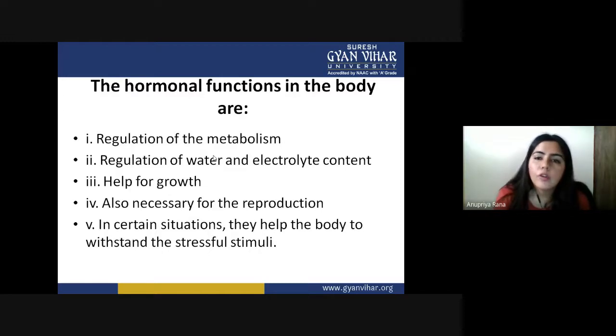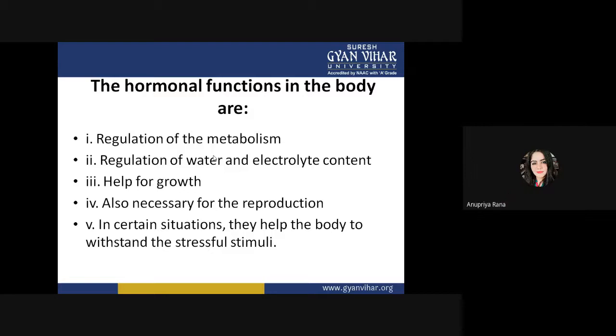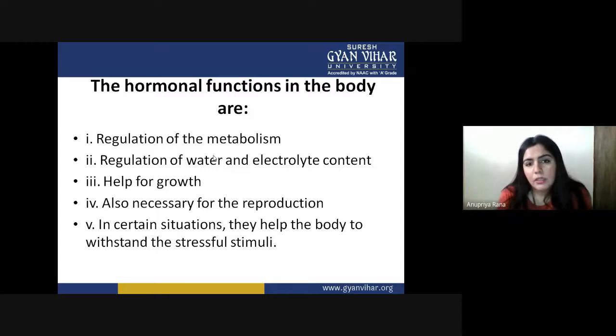Now the hormonal functions in the body: what are the functions performed by the hormones inside our body? We will see what functions can be performed here. First is regulation of metabolism. The body has a metabolic rate, and catabolism and anabolism are going on inside our body.